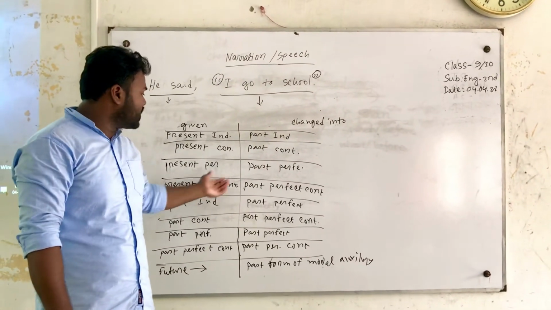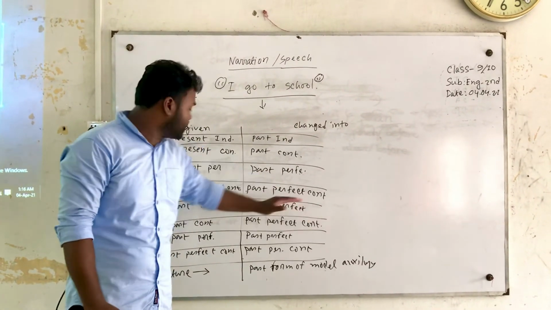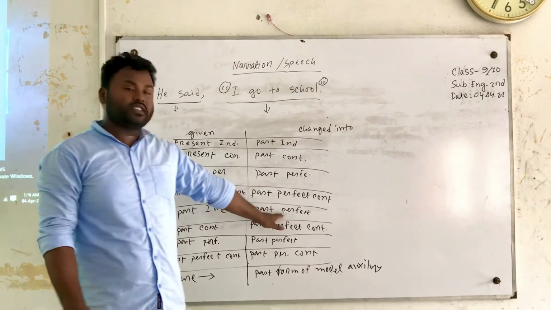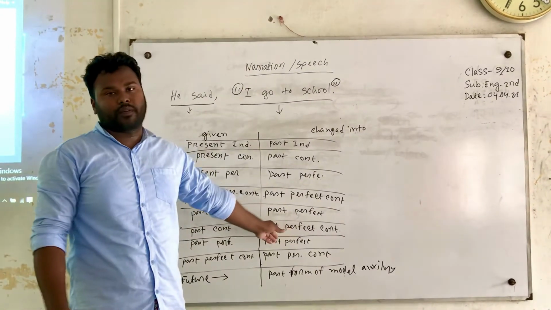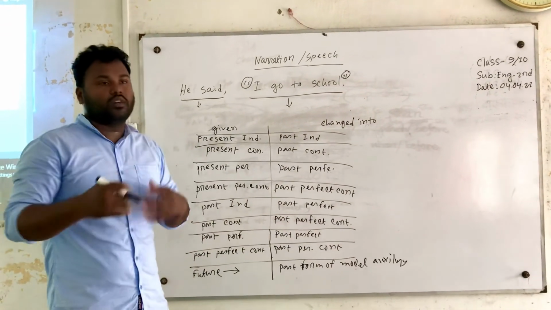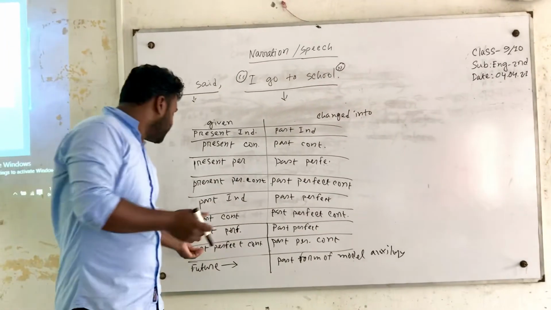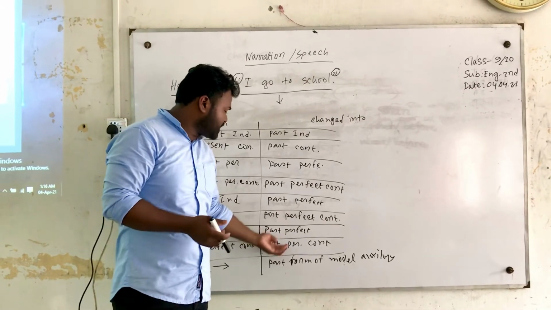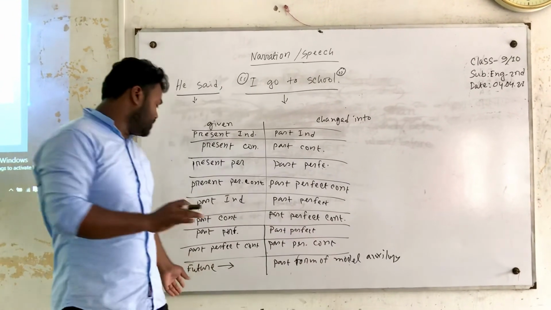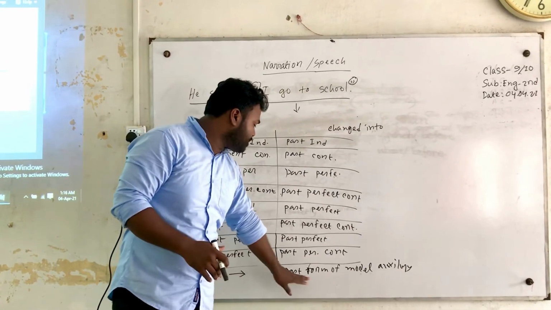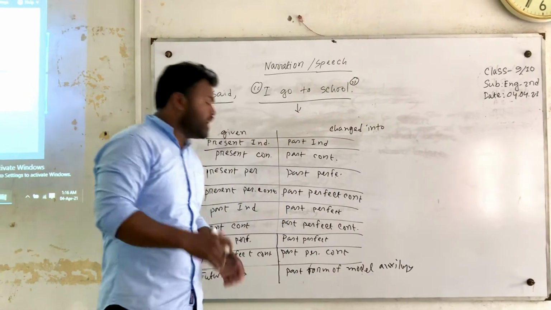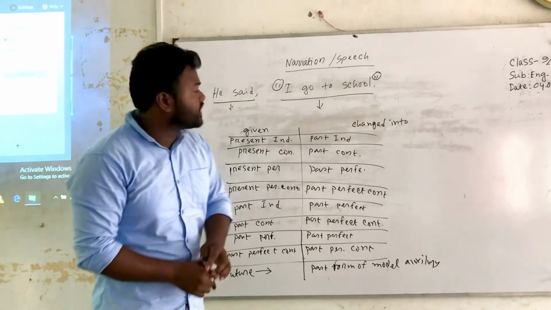Present perfect continuous will be changed into past perfect continuous. Past indefinite will be changed into past perfect. Past perfect will be past perfect, that means no change. Past perfect continuous is the same. For future, it is the past form of every modal auxiliary, and the rest of the things will be the same.